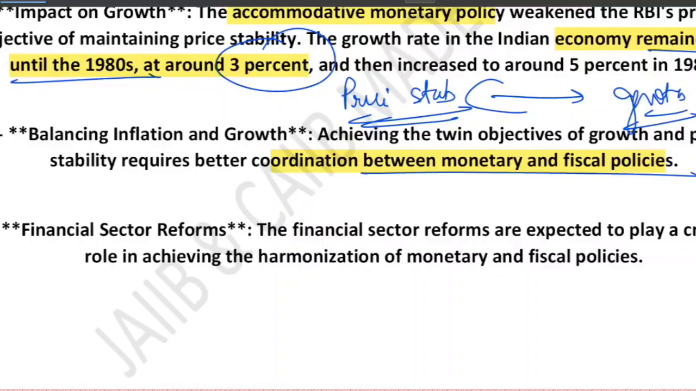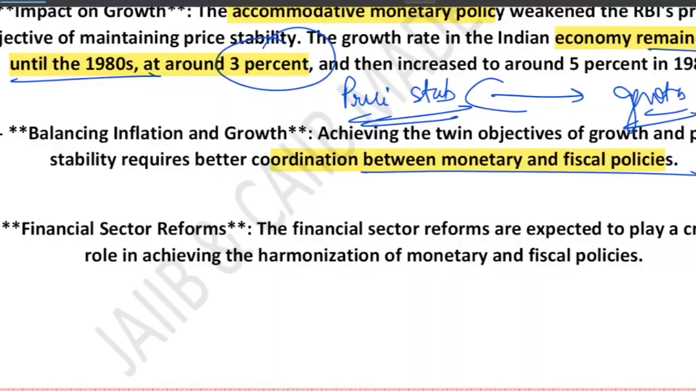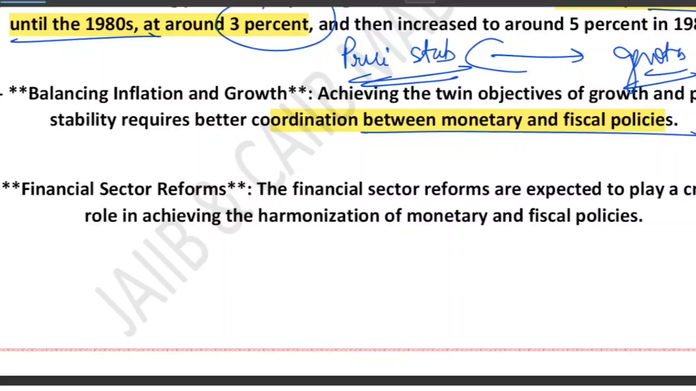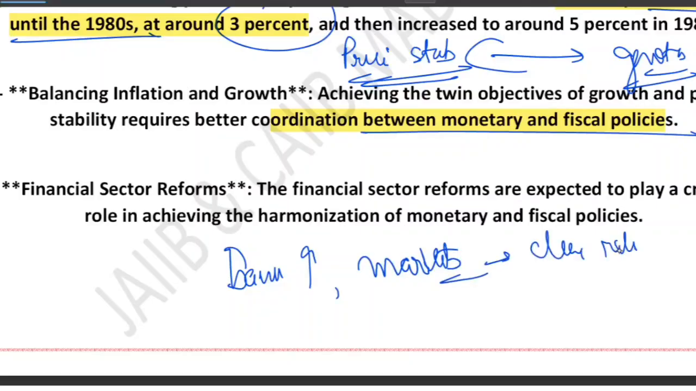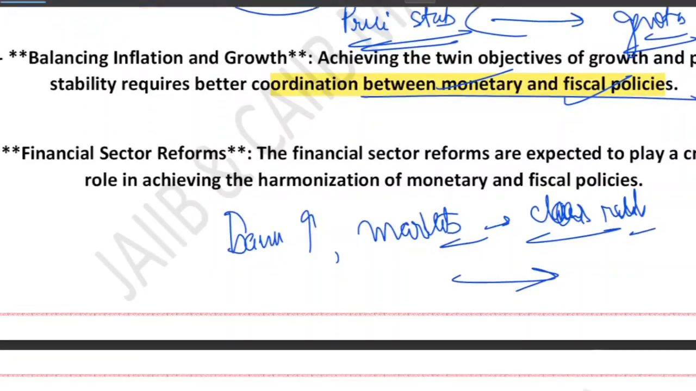So the government cannot keep spending too much, and obviously RBI is controlling inflation. These two are opposite. Now, financial sector reform. Reform in the financial sector, like improving the banks, strengthening the markets, making clear rules. All these kinds of reform help both policies work better together, fiscal policy and monetary policy. These reforms make the financial system more efficient, which supports a smoother policy coordination.